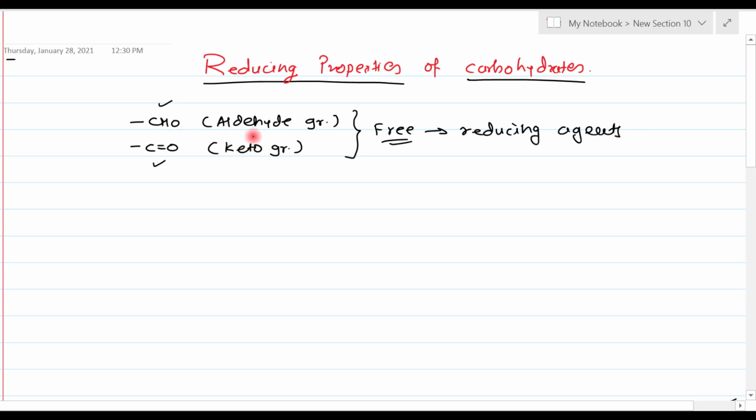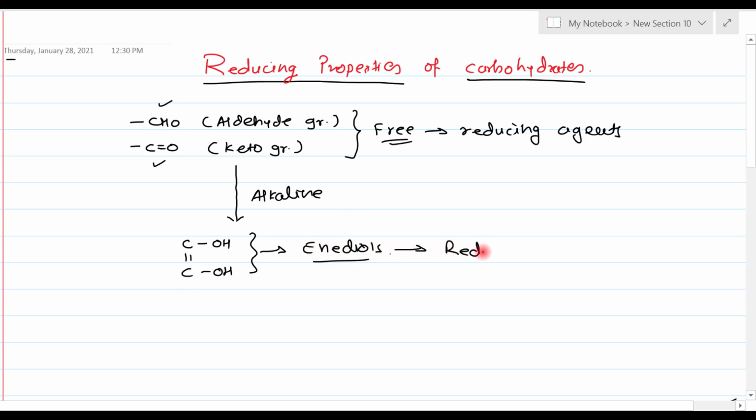And if this aldehyde or keto group containing sugar is provided an alkaline medium, as we discussed in my previous video, it is converted to C double bonded O with its OH group. It is converted to this part, and we all know that this is the enediol. These enediols are also reducing agents.